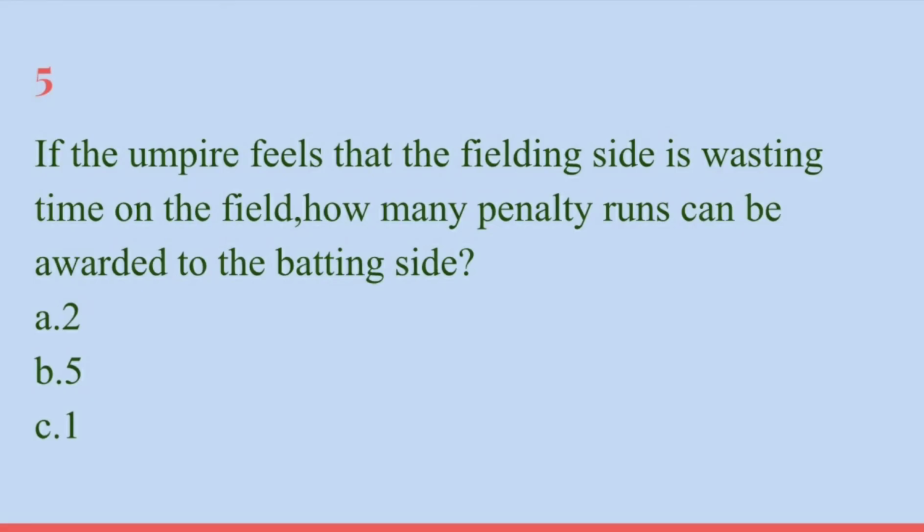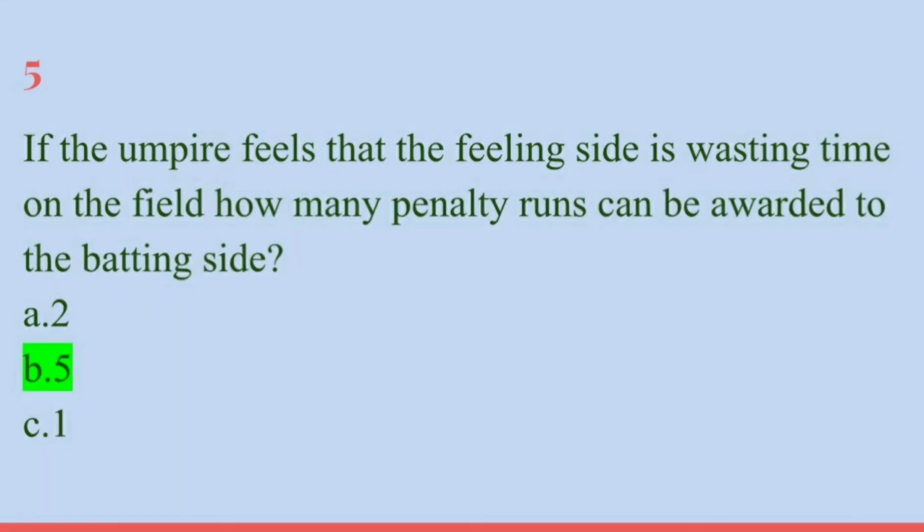Next we have, if the umpire feels that the fielding side is wasting time on the field, how many penalty runs can be awarded to the batting side? If the umpire, who is the judge over there on the field, feels that the fielding side is wasting time, then how many penalty runs can be awarded to the batting side? Five. Five runs can be awarded to the batting side. So the correct answer is 5.